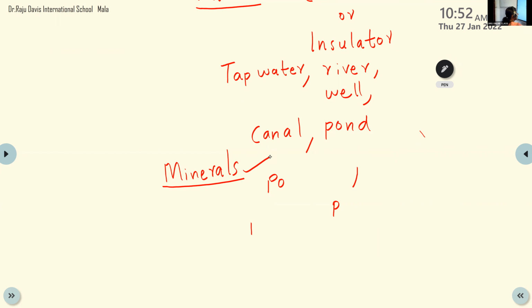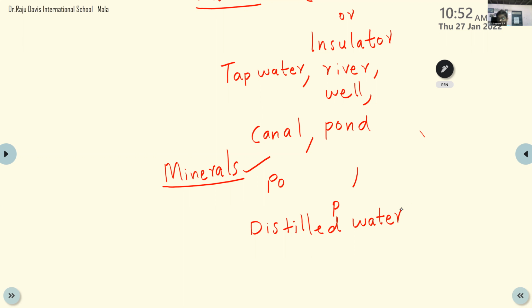Okay. Then what is meant by the term distilled water? Pure water. Why is it pure? It doesn't contain any minerals. It is purified water. Because it doesn't contain any minerals, it doesn't conduct electricity.